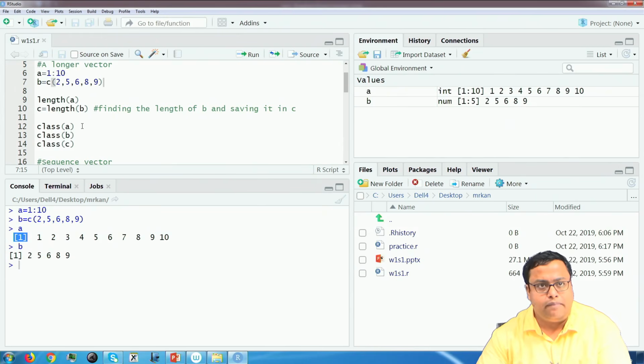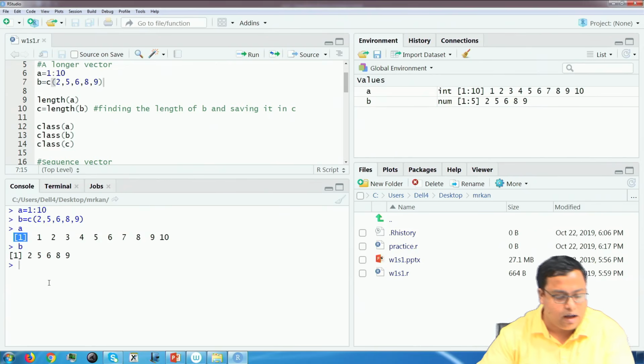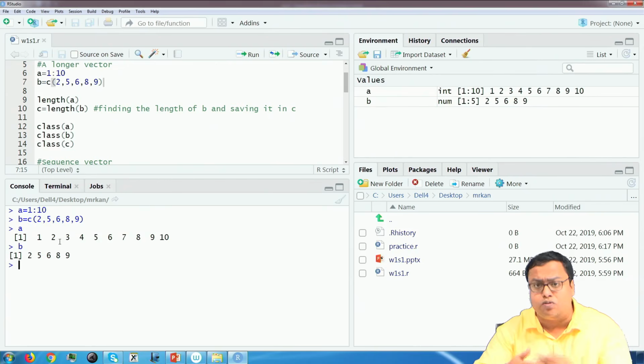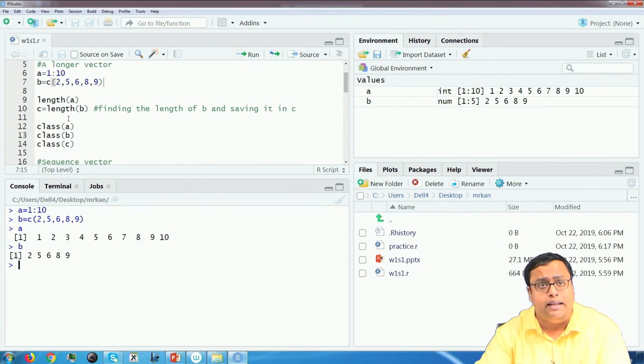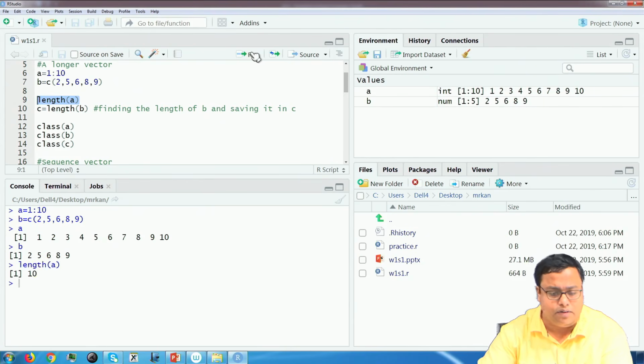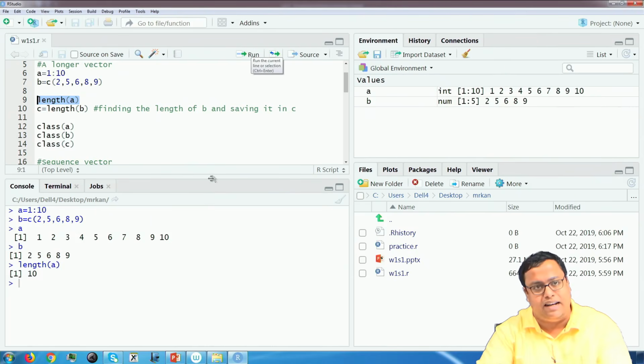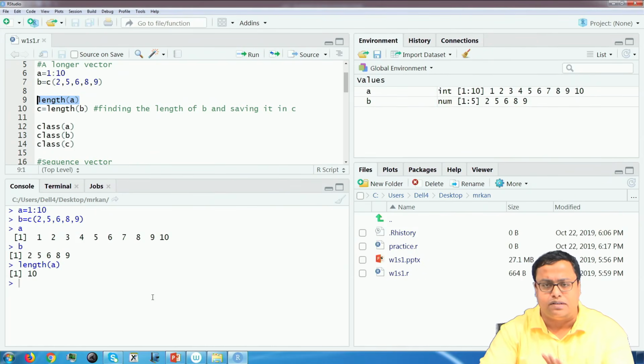The next thing is length of A. How do we find out how long a particular vector is? Oftentimes, to run a loop, we have to know at what point it is ending. So, what is the length of A? Length is a function, and if I just select it and press run, it will give me length of A is 10, because A has 10 inputs. Easy, nothing fancy till now.